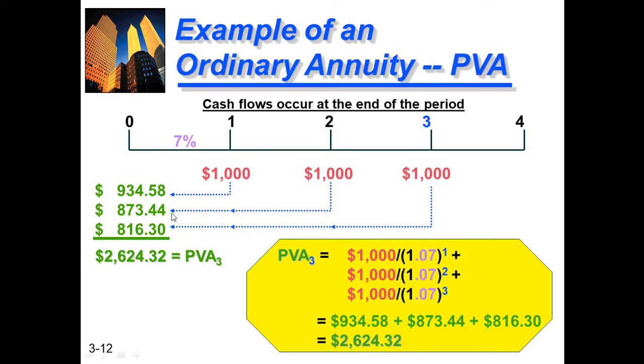Second year, 1000 divided by 1.07 to the power of 2 becomes 873.44. Third year, 1000 divided by 1.07 to the power of 3 becomes 816.30. You can add up all three and it becomes 2624.32, the present value of an ordinary annuity for 3 years.